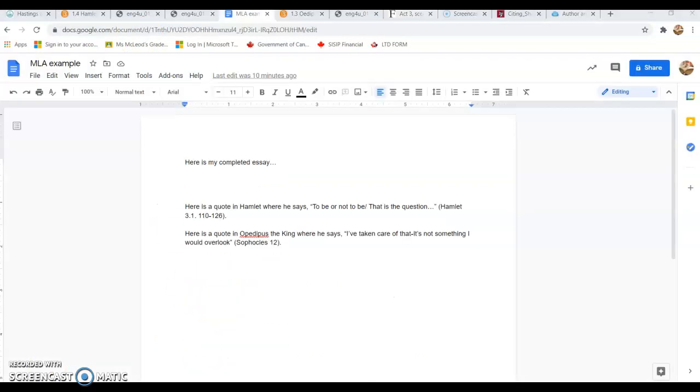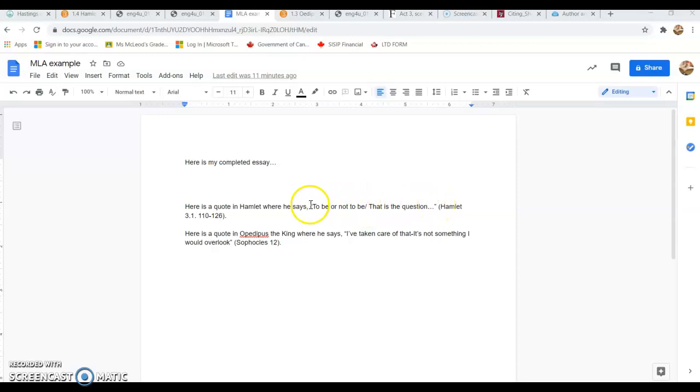So what does that look like within your essay? Let's for a quick second pretend that this is my completed essay. Here I have an introduction to something Hamlet says. In quotes, I have "to be or not to be," and I have a slash because in Hamlet and Oedipus, we have lines where it's not a complete sentence, but we have lines to indicate that was the end of line 1 and that this is going on to line 2. So those little slashes simply indicate that.